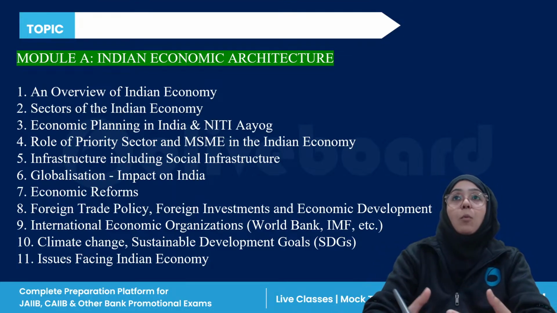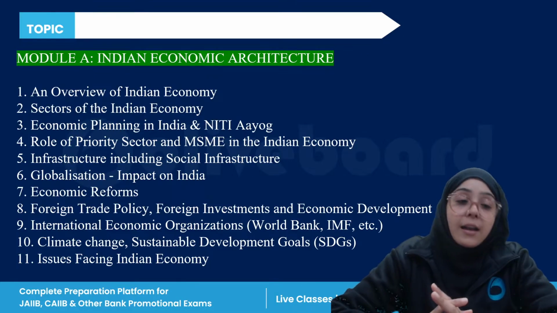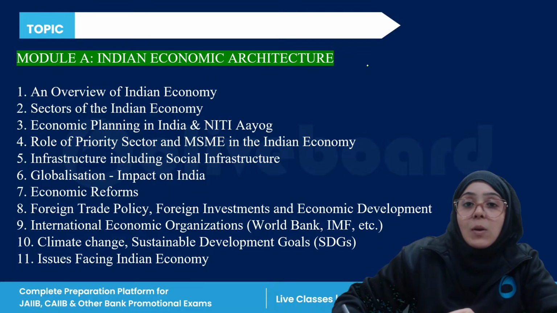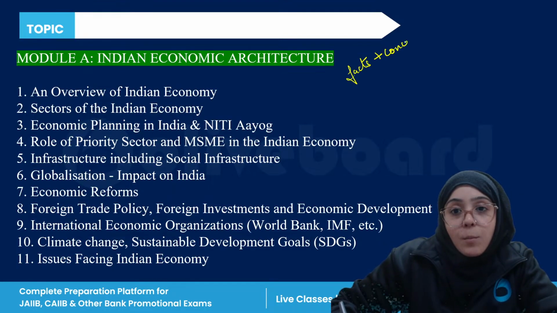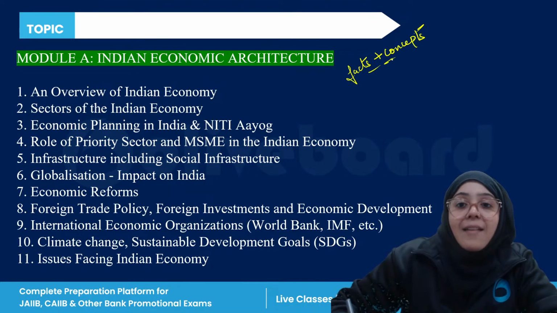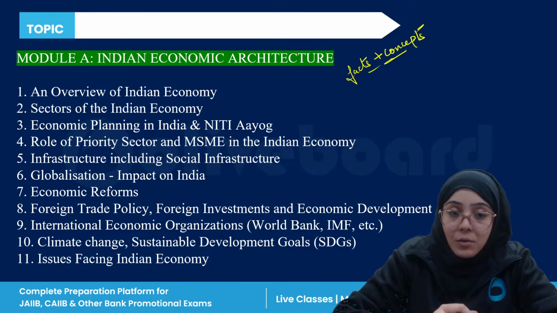First, we are talking about module A, Indian economic architecture. This module is actually facts plus concept. So you will find both facts as well as concepts in module A, right?